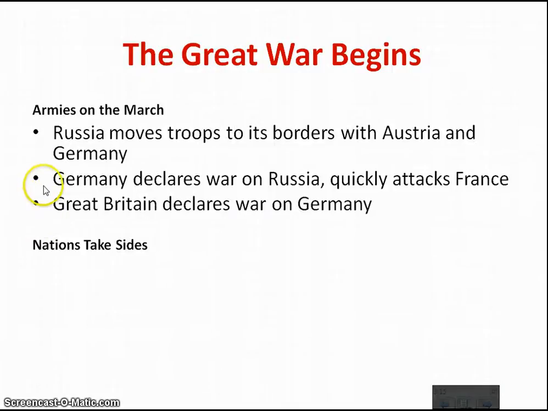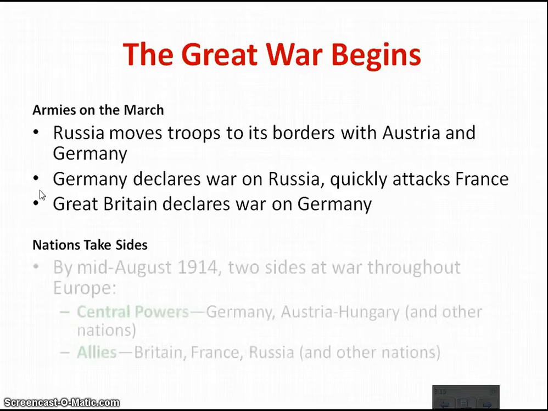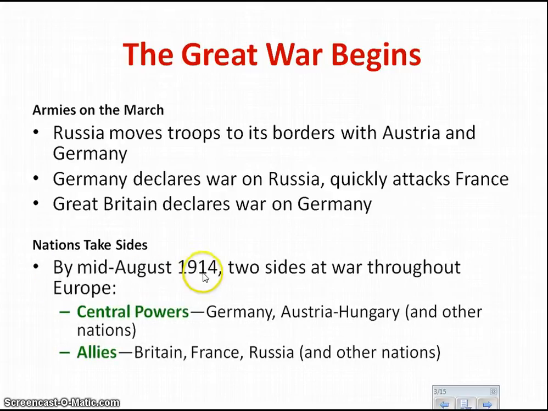So as I said, Germany declares war on Russia, quickly attacks France, France then declares war, and lastly Britain. What we have is that these nations are taking sides. So by 1914, we have two main sides. We have the Central Powers. The Central Powers are the countries in the middle. That is Germany, Austria, and Hungary, the main Central Powers. The Allied Powers are Britain, France, and Russia.